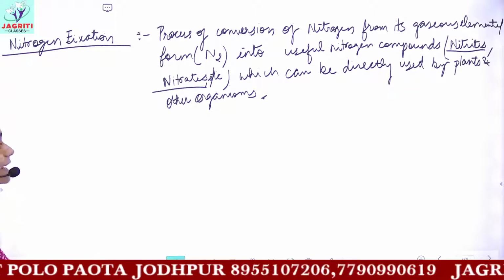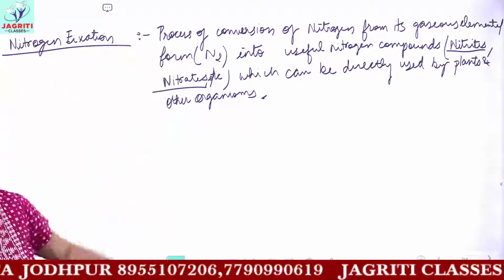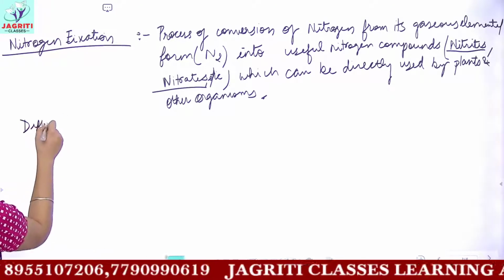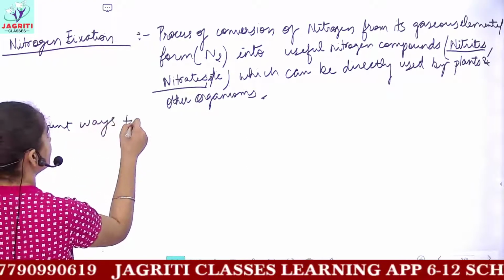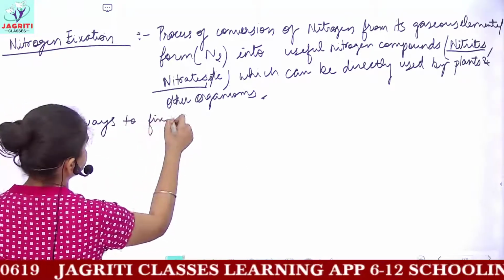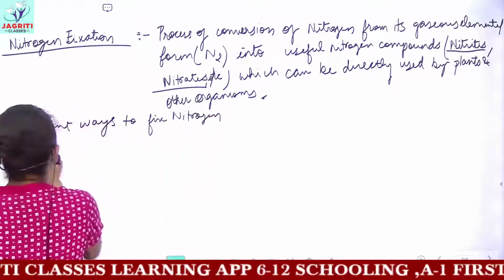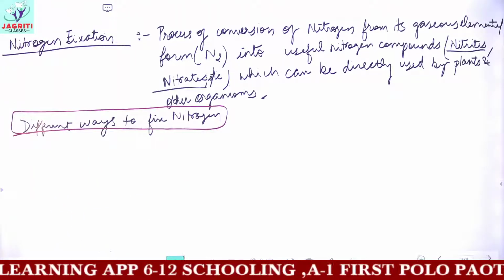What are the different agents or ways in which this conversion can occur? You have different ways to fix nitrogen, and we'll be seeing them.